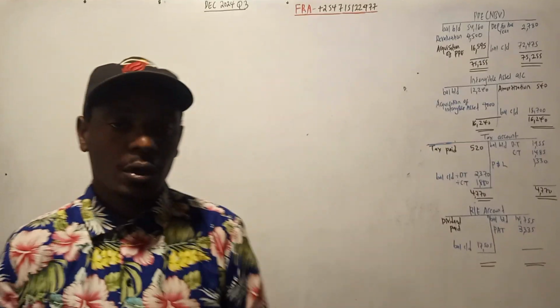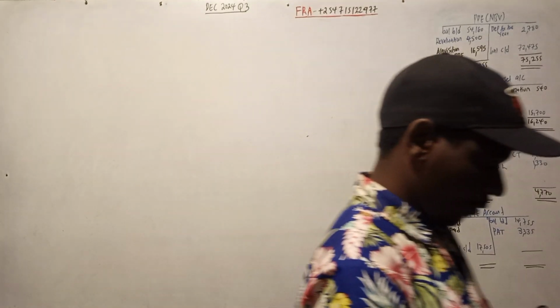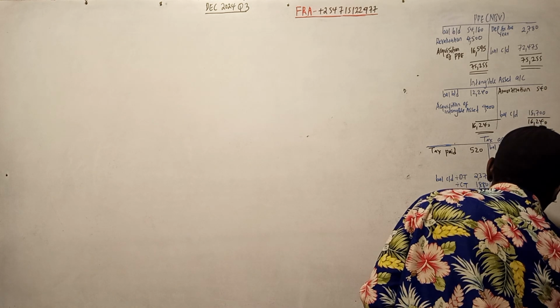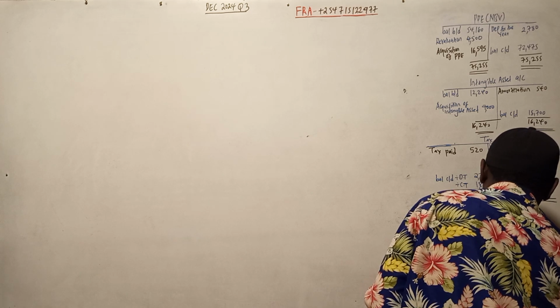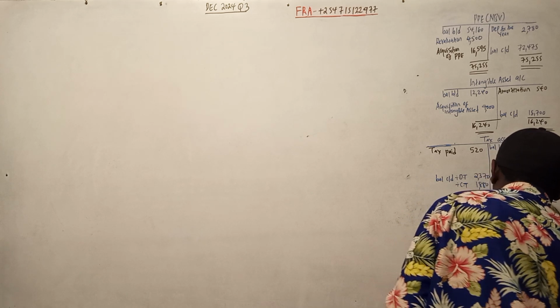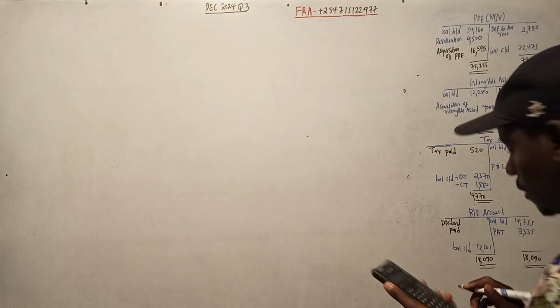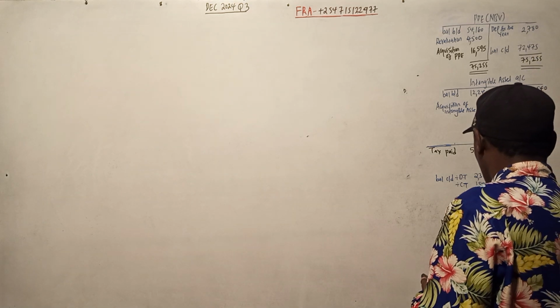So 14,755 plus 3335 is 18,090. Then we less 17,505. It is 585.